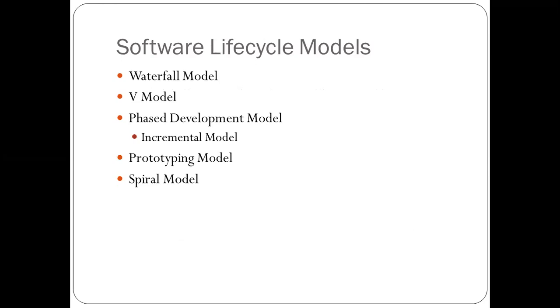Now, whenever we emphasize the designing stage, there are a number of models which we will use, that is called the life cycle models. So whenever we are going to develop any software, we must follow some life cycle model for the development.